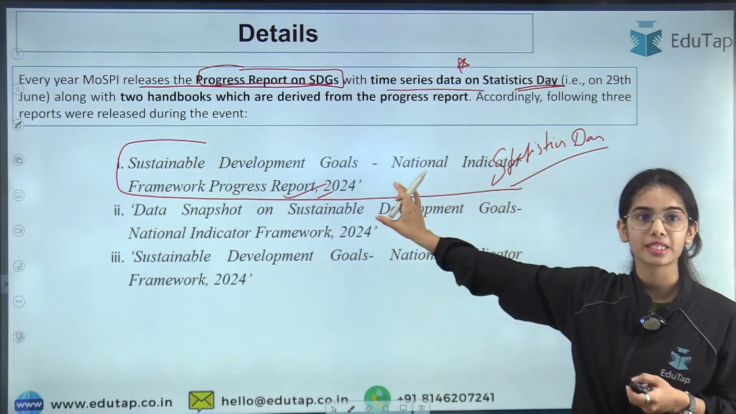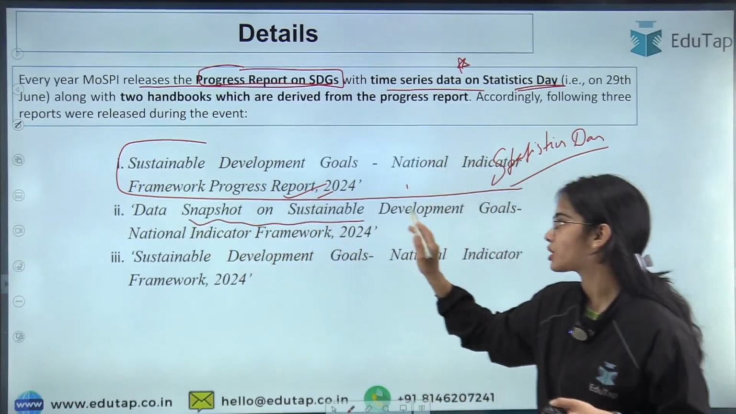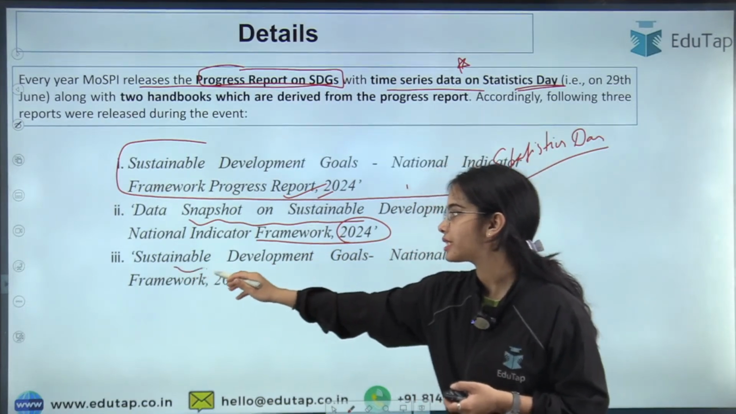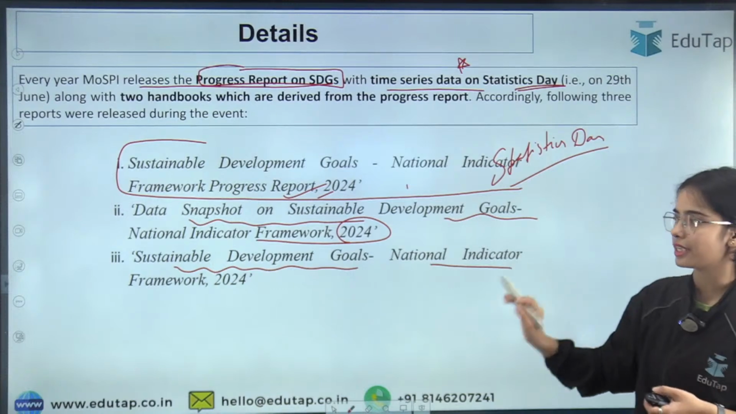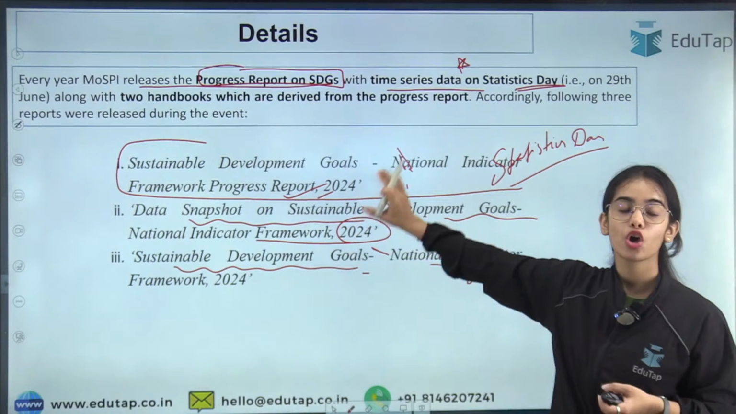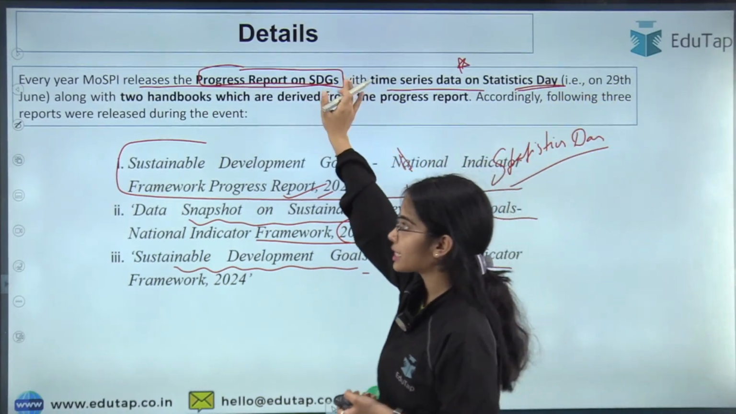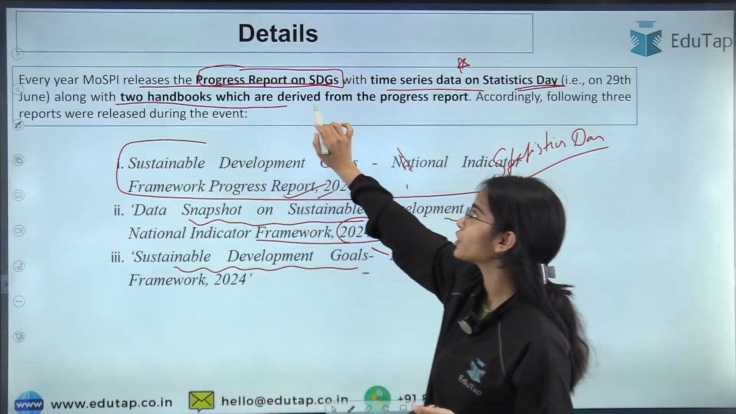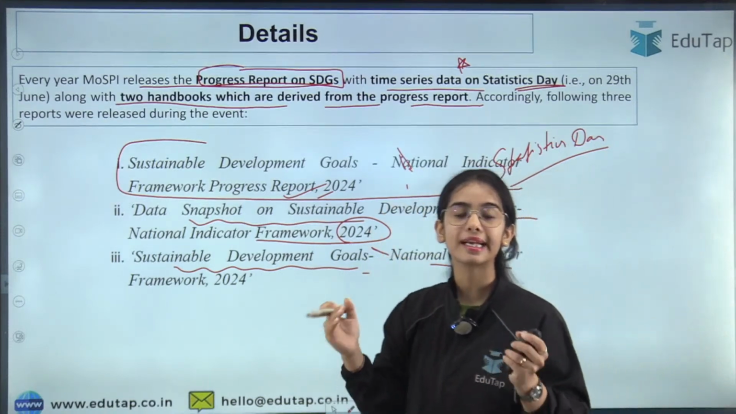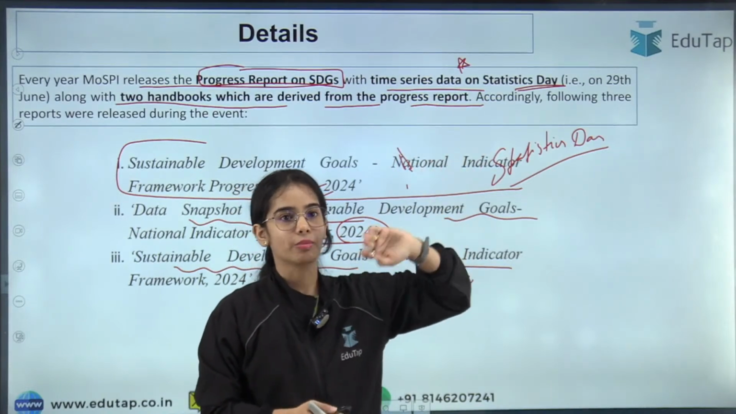Day, and with this progress report, there are 2 handbooks that were also released. One is the Data Snapshot on Sustainable Development Goals, National Indicator Framework 2024, and the second one is the Sustainable Development Goals, National Indicator Framework 2024. So along with the progress report on SDGs, there are 2 handbooks which are derived from the progress report that are also released. This is another release that happened on the Statistics Day, and you have to remember that this is released by MOSP.